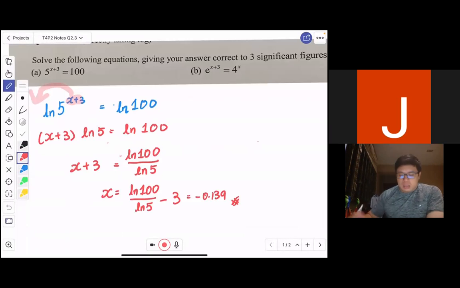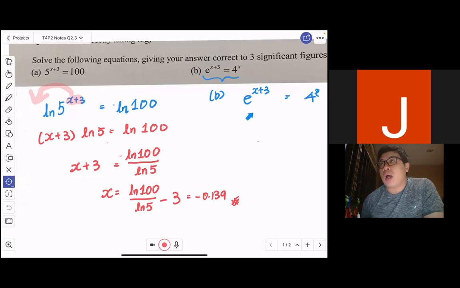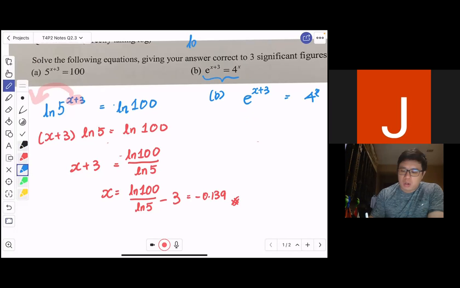Now, when you have e, in this case e to the power of x plus 3 equals 4 to the power x, that is where it's easy for me, because when I see an e, generally what I do is I try to take ln. Because if I take ln, ln is log base e, and log base e of e will give you 1. It's a very nice exchange. If I take ln on both sides,